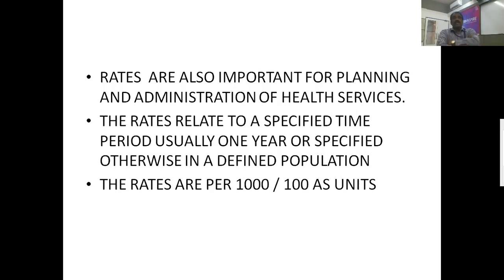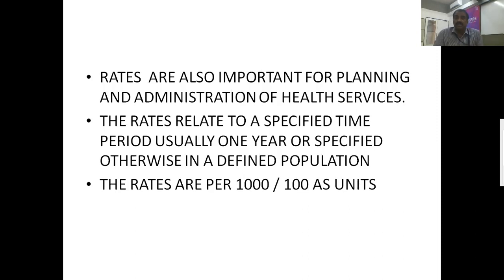So usually for 1 year or a specified period, generally we are going to take for 1 year all the rates per 1000, particularly in the defined population. Sometimes, for example, we are going to consider 3 months, 6 months and 1 year, etc. It depends upon the particular time period, and the rates generally are per 1000 or per 100 units.